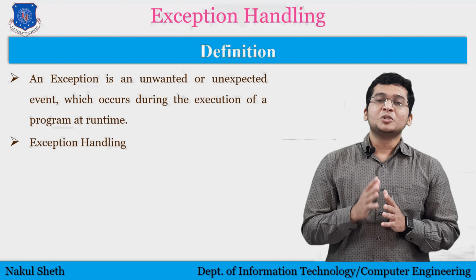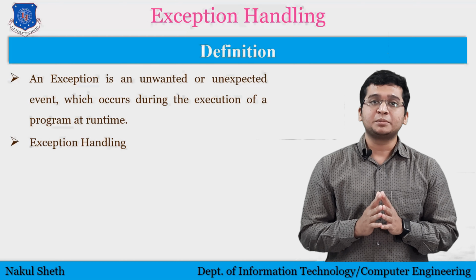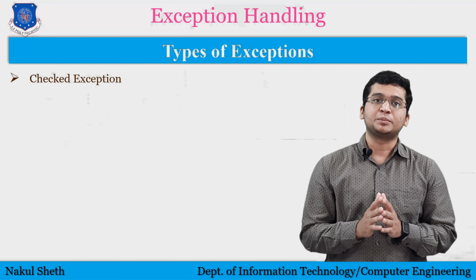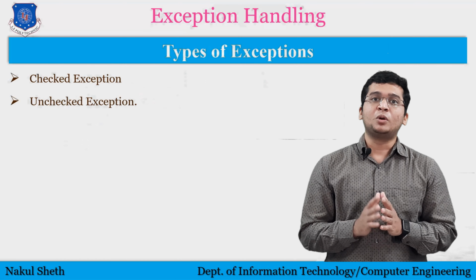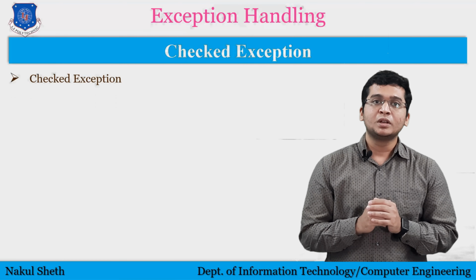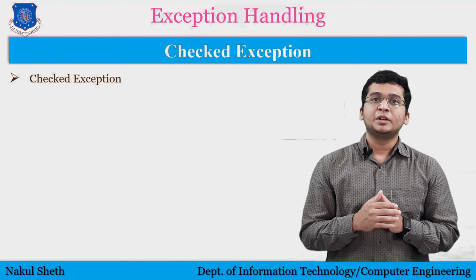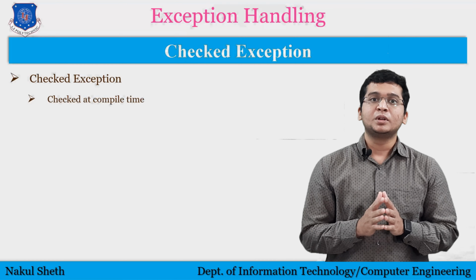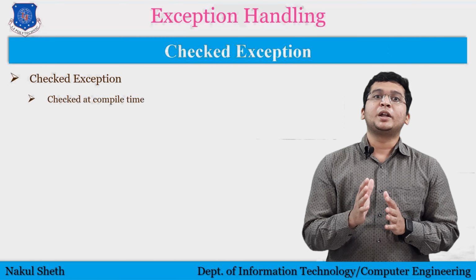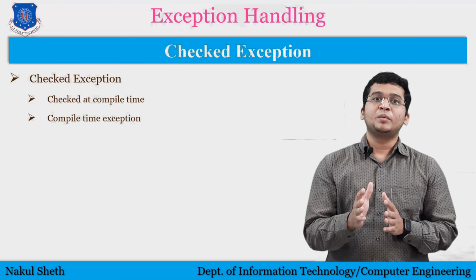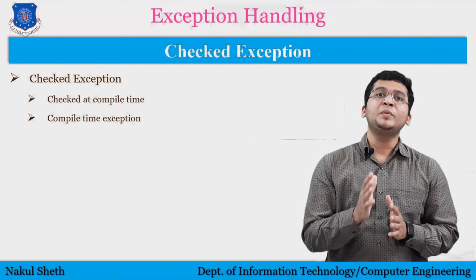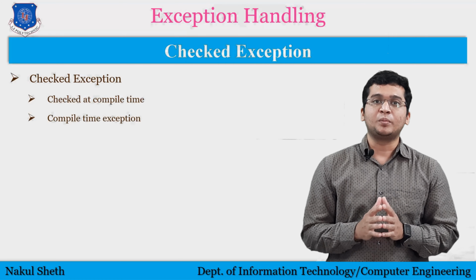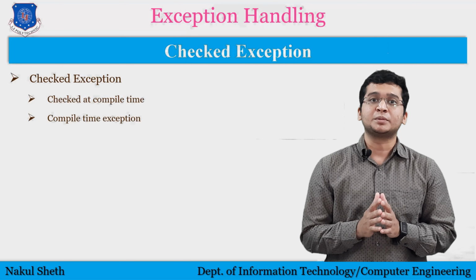Now, basically there are two types of exception in Java. First is checked exception and second is unchecked exception. So let us discuss checked exception first. A checked exception is an exception that is checked by the compiler at compile time. It is also known as compile time exception. Now remember, this exception can't be ignored by a programmer. As a programmer, we have to take care of this exception, that is checked exception.